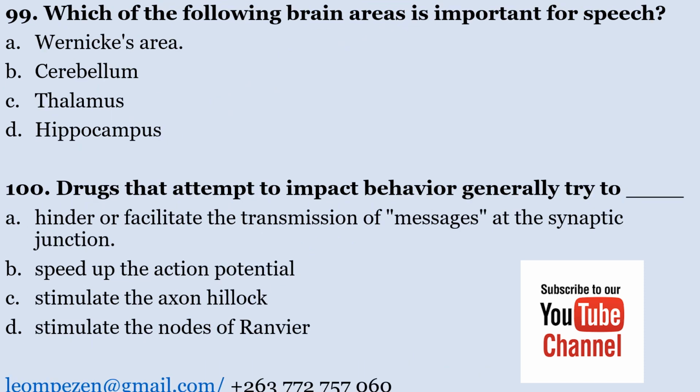Which of the following brain areas is important for speech? A, Wernicke's area, B, cerebellum, C, thalamus, D, hypothalamus. Which of the following is important for speech? The correct answer is Wernicke's area. It is one area of the brain that is responsible for speech.